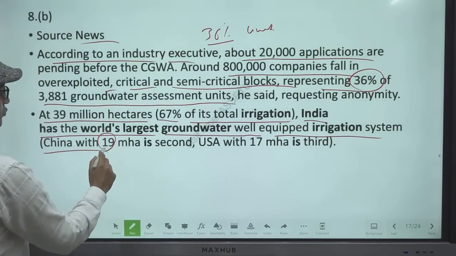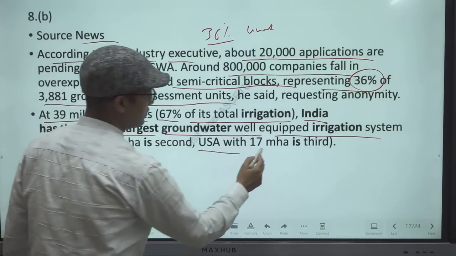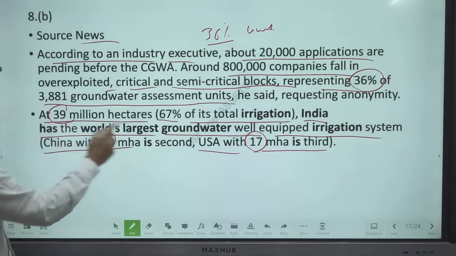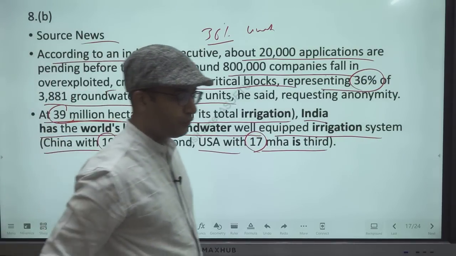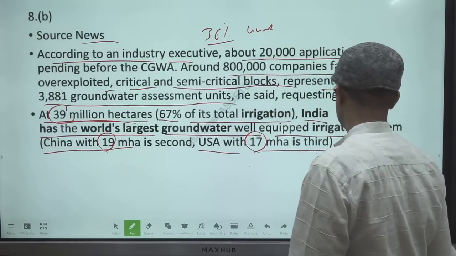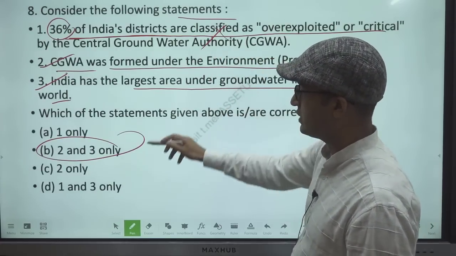China is at number two with 29 million hectares, USA is third with 17 million hectares. So India has like 39 million hectares. So here we overexploit groundwater. That is the point here. Question number 8, first statement is wrong. In any case, 2 and 3 only.